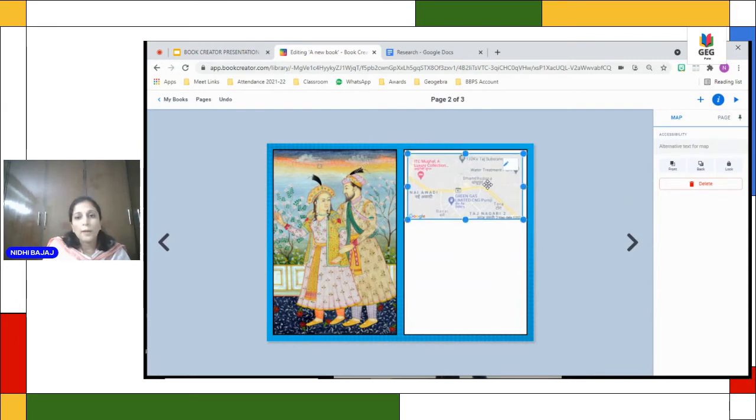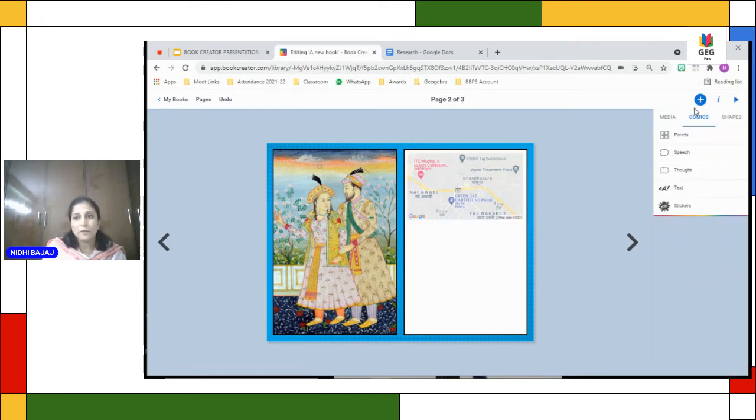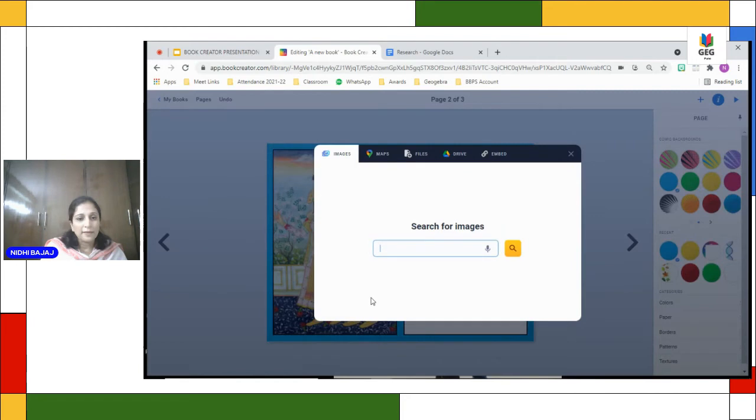And now I want that whenever I click this, it should take me to the official site of Taj Mahal. So I want my student to click this image map, and so I just want to give them instruction that they should click here. So I'll go to media import, and I'll write click here.